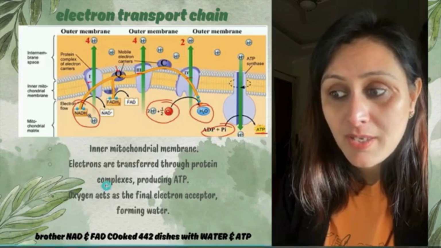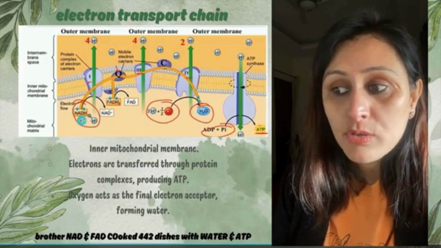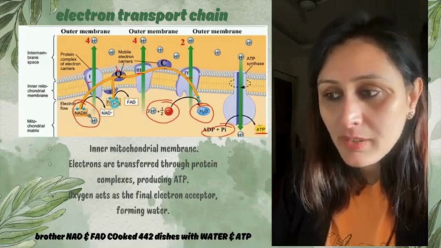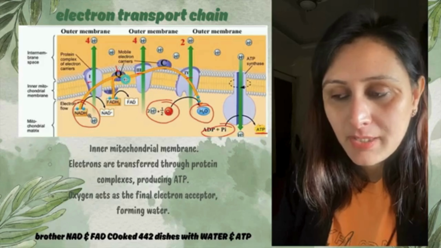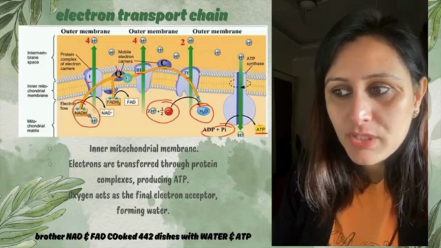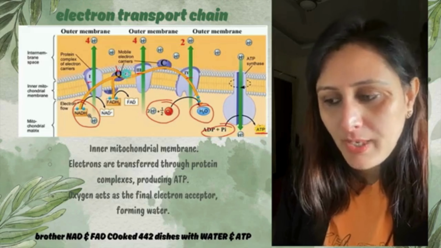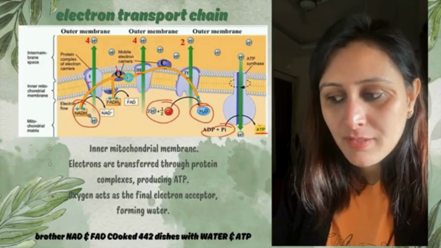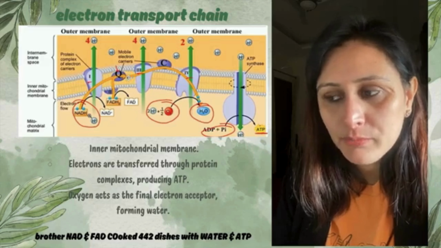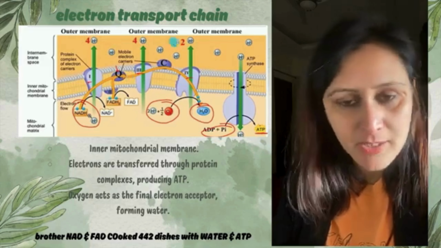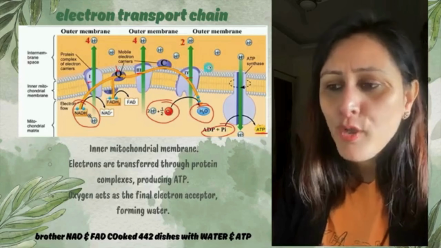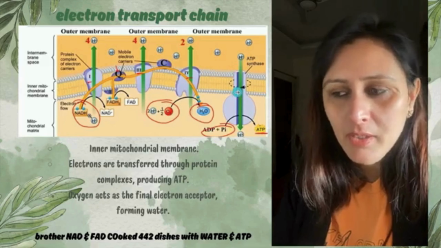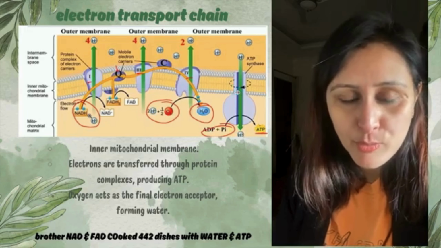So these two brothers, Nad and Fad, cooked matlab ki this is coenzyme Q, right? Iska यहाँ पे the second complex is the Q, which acts as an electron carrier. So they cooked 442 dishes, right, with the help of water that gets released out and ATPs that also get released out. So these are the simple mnemonics which will help you to understand this concept of electron transport chain.